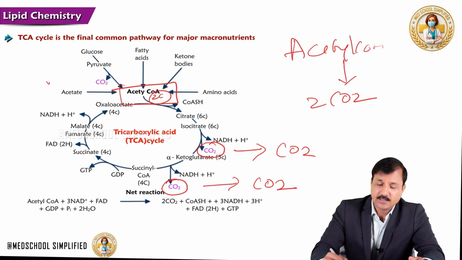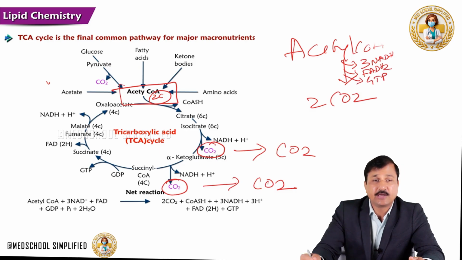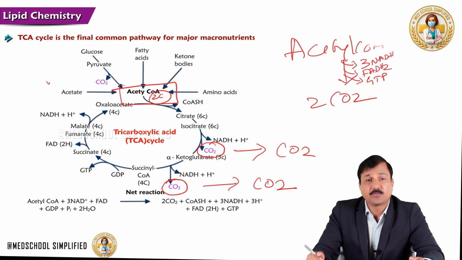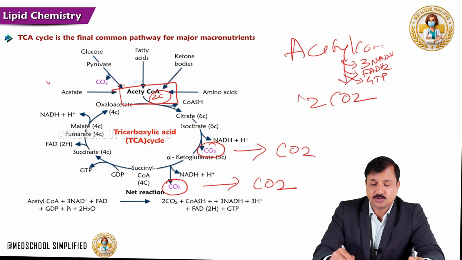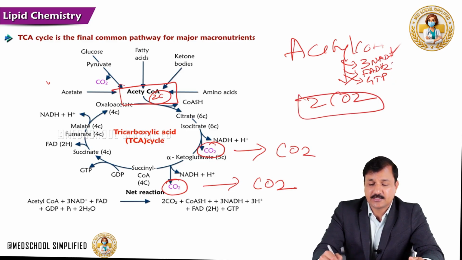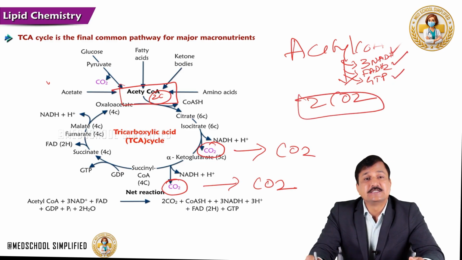In return, in this oxidation process, it gives 3 NADH molecules, 1 FADH2 and 1 GTP, which is equivalent to ATP. So this is the product of the TCA cycle: acetyl-CoA is completely oxidized into 2 carbon dioxide, giving 3 NADH, 1 FADH2 and 1 GTP.